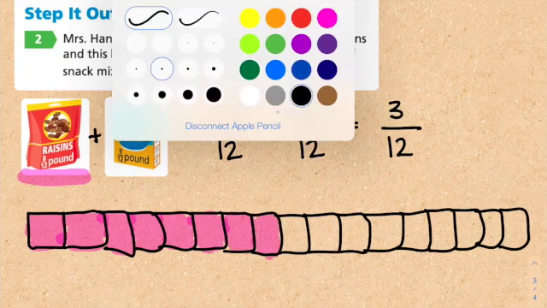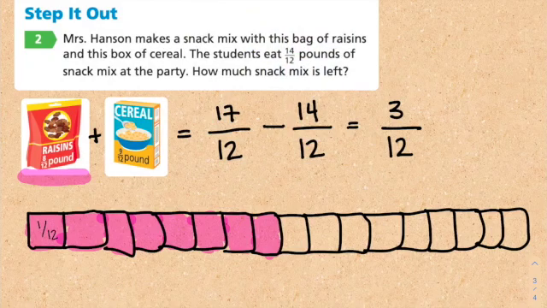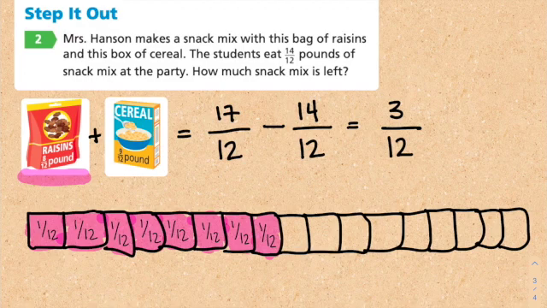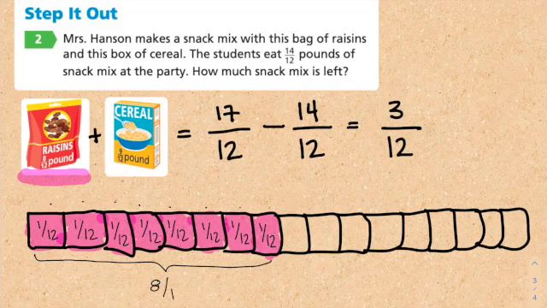And I want you guys to remember that each and every single one of these is 1/12. I'm just going to fill all of them up in order for you guys to be able to see. Right here, I have 1, 2, 3, 4, 5, 6, 7, 8/12. So this is my raisins.